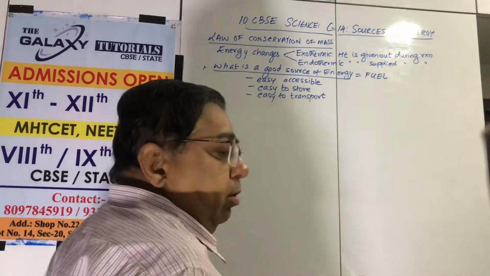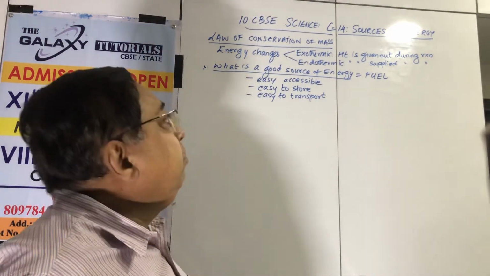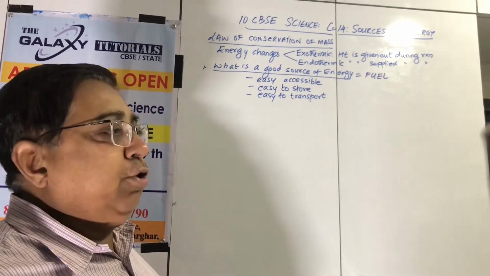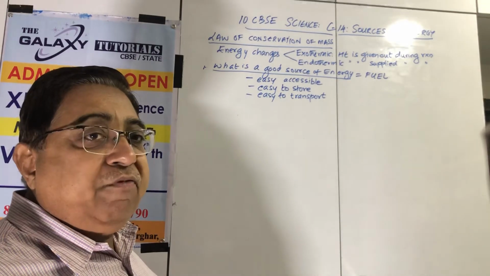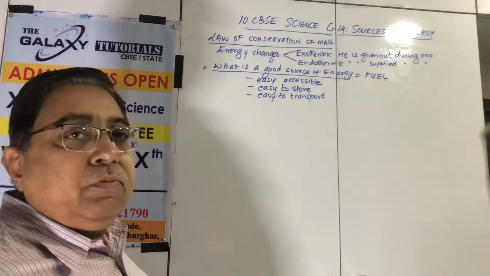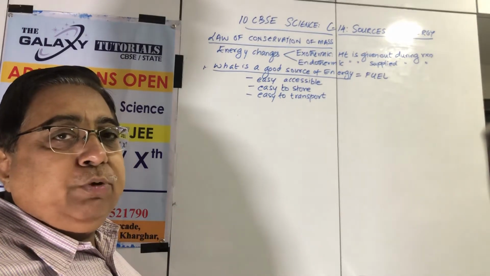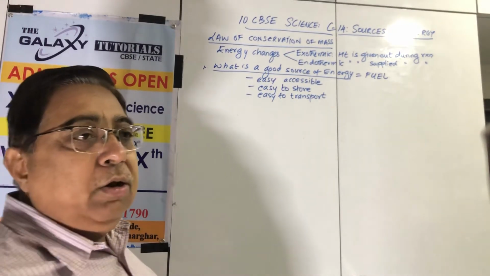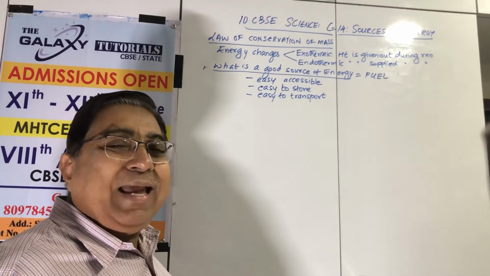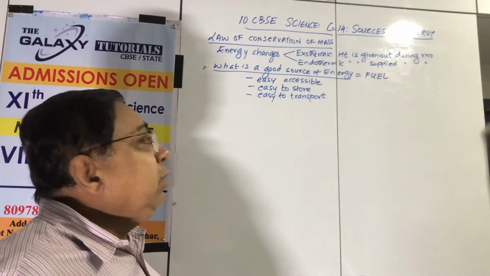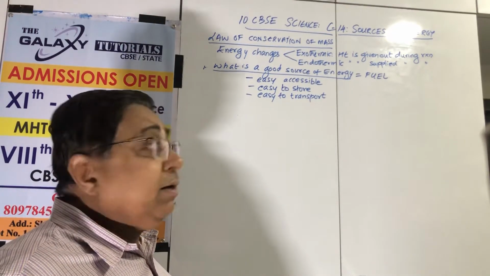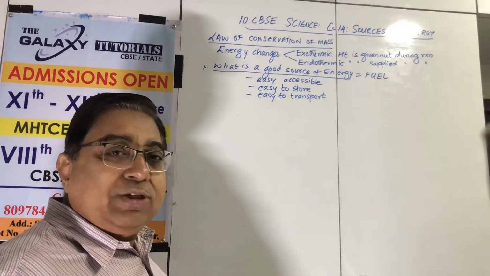Now we can't have a nuclear plant in our home, because we will not be able to store it. We will need lead shielding and 10, 15 feet concrete structures, which we will not be able to have. So what you and I do, my friends, is either we use electricity, which comes directly in the socket, or piped gas, which comes directly by pipe, or we go for a gas cylinder. Easy to store, easy to transport. It is being delivered to you through a pipe, through the wire, or through the cylinder.